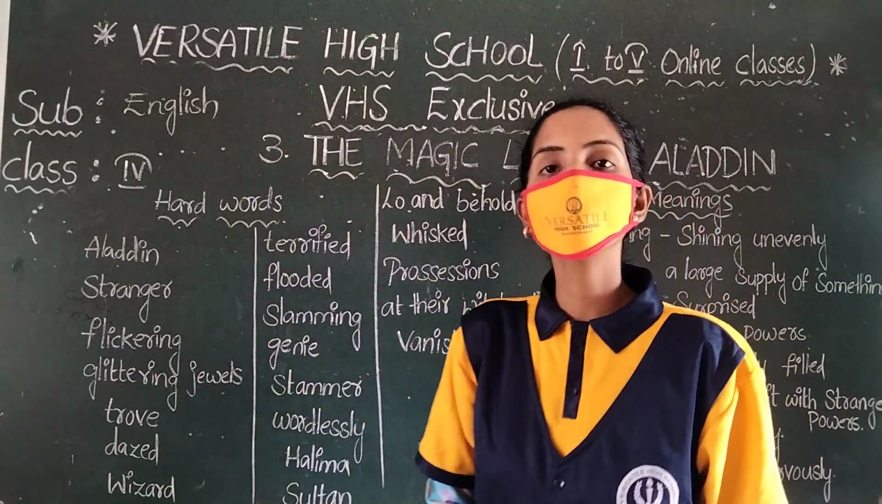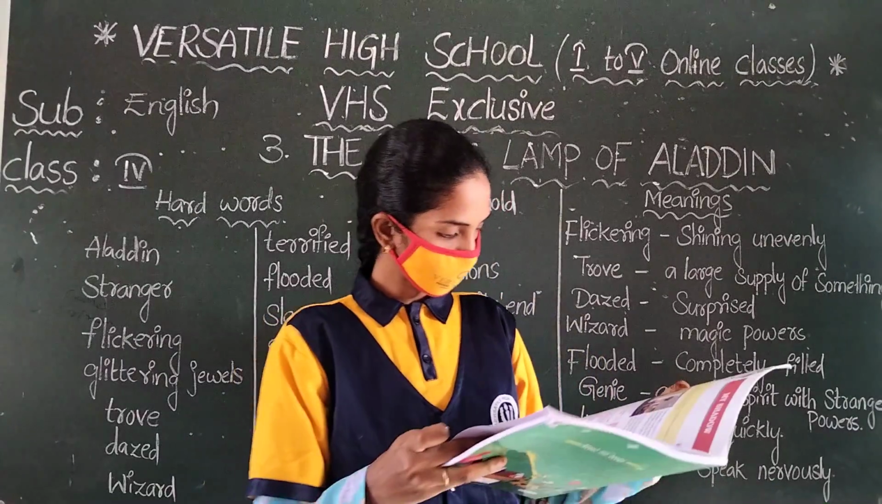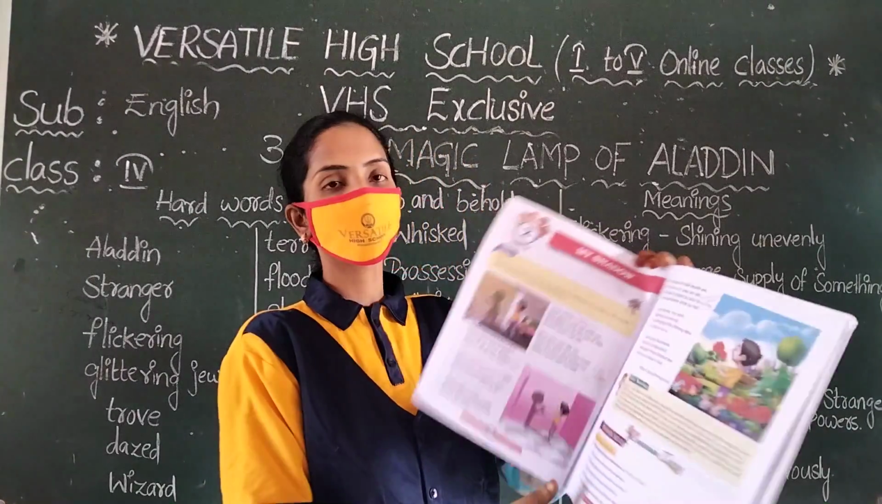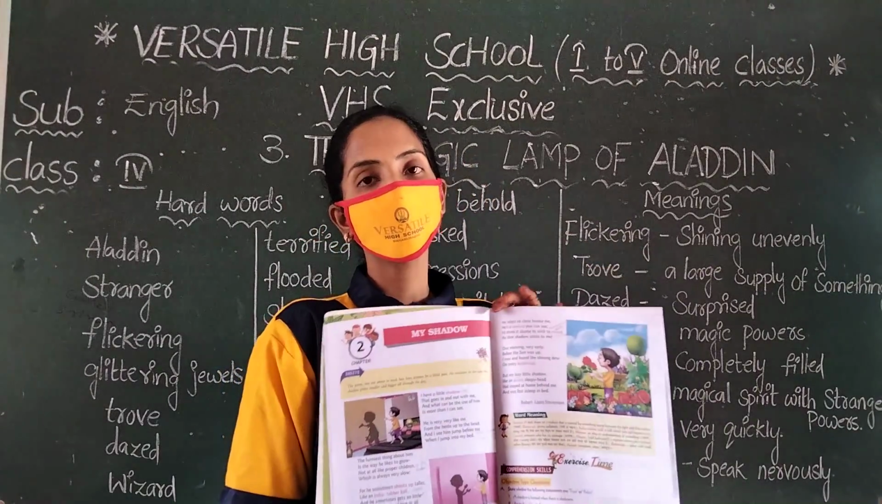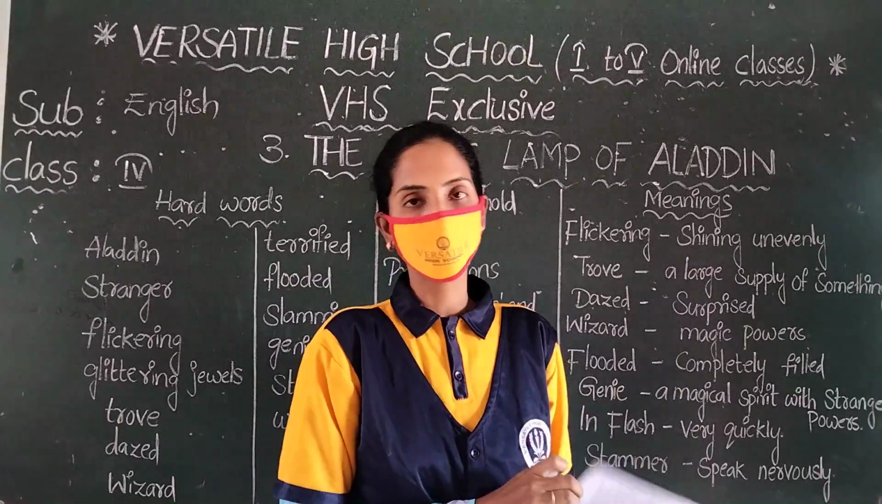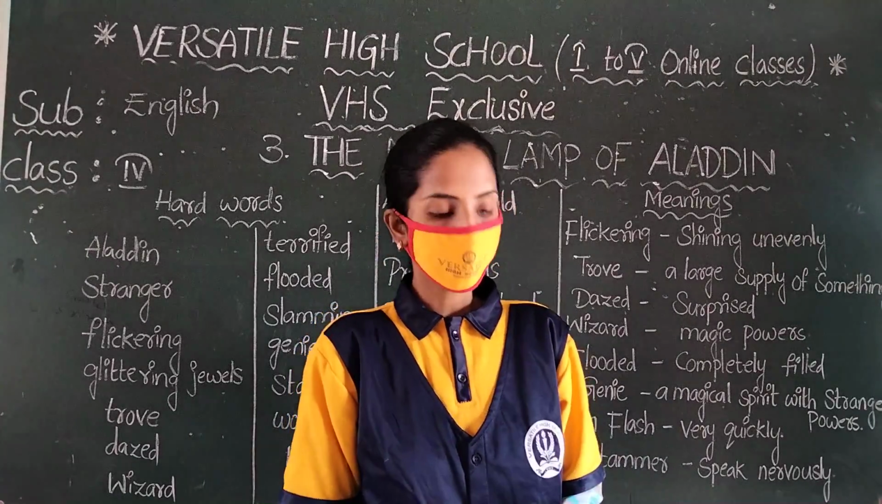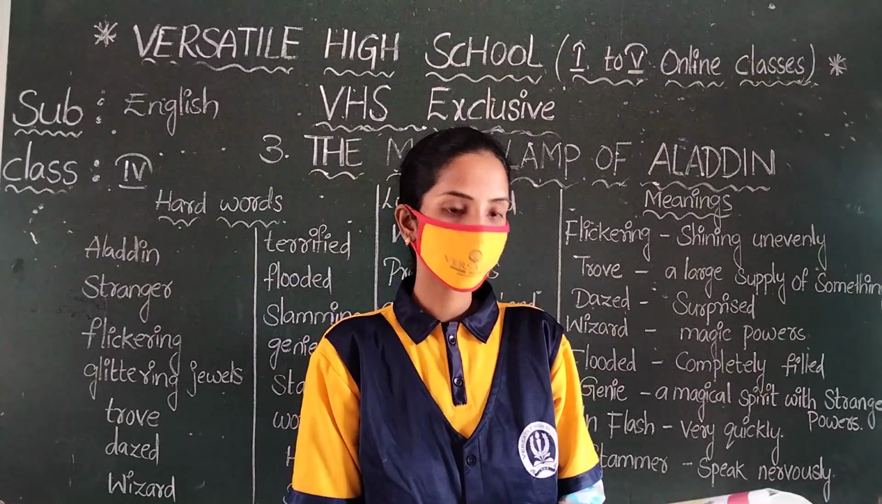Okay, what did we learn in the previous class? Look at that. Yes, page number 8. We discussed it in the previous class. It is one of the poems. So what is that poem's name? My Shadow. Okay, in this lesson, the question answers are there and some hard words too.